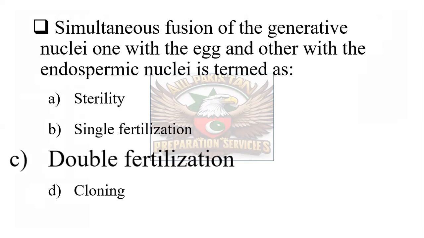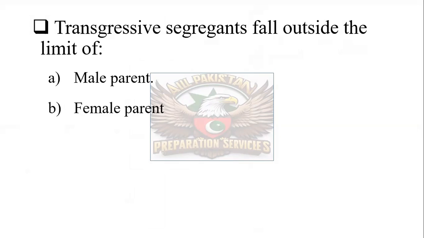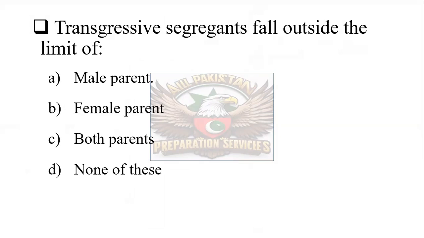Next question is that transgressive segregants fall outside the limits of: male parents, female parents, both parents, or none of these. The correct one is both parents. Transgressive segregants fall outside the limits of both parents.